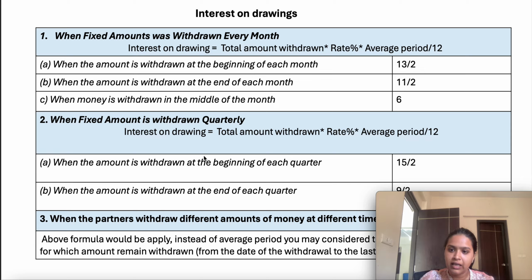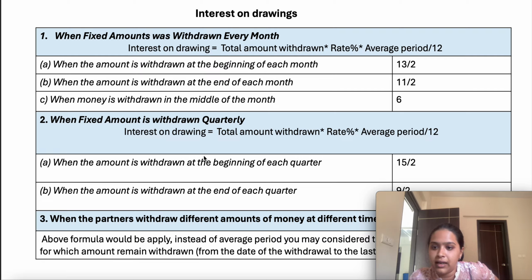So the formula for calculating the interest on drawings is very simple, as with interest on capital, except we have to consider the average period also. Now our focus is to calculate the average period. For calculating the average period, first of all, our focus point should be the frequency, monthly or quarterly, and if it is monthly, at which date: middle, end, or beginning.